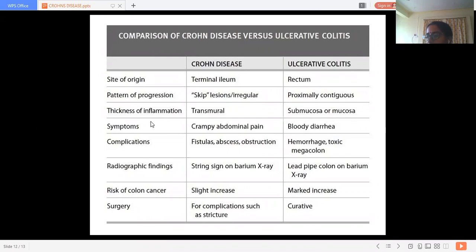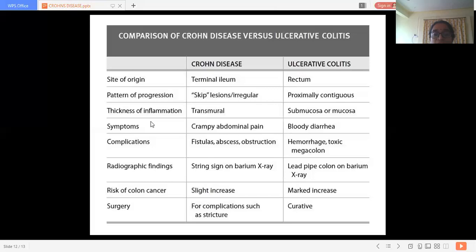In ulcerative colitis, the rectum is involved in nearly all cases, and in Crohn's disease, rectal involvement is only about 50%.